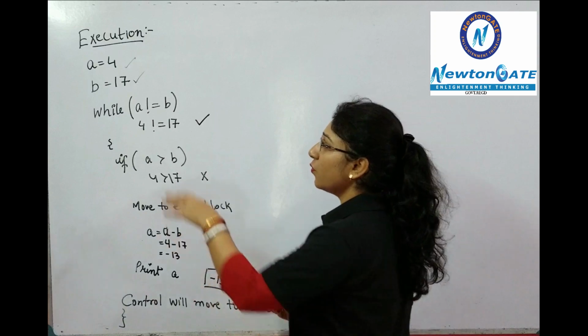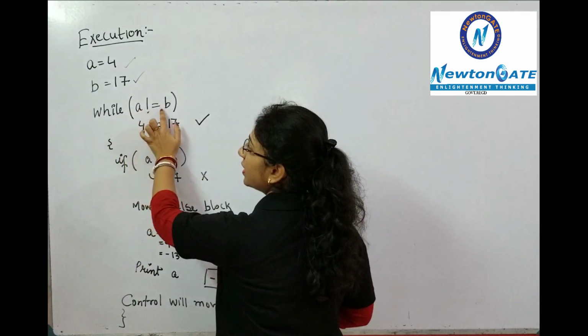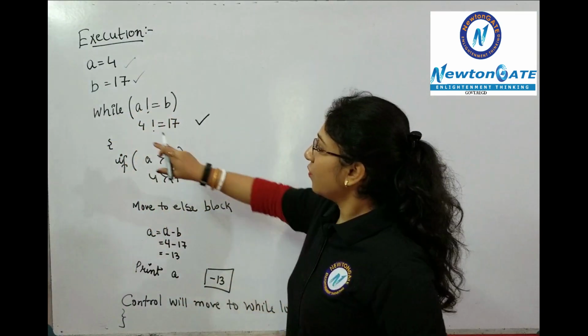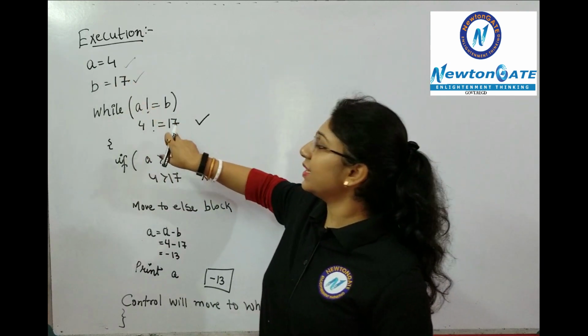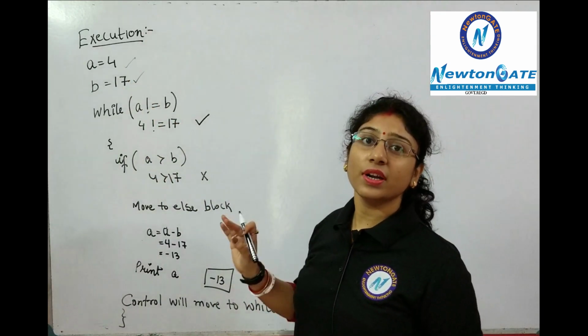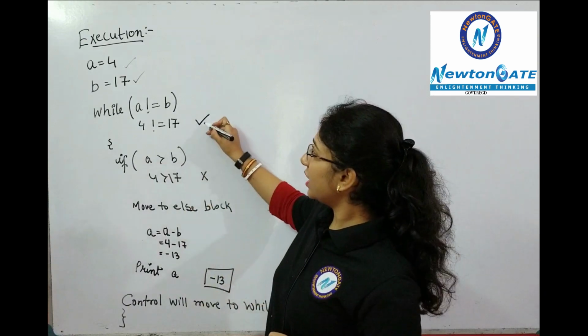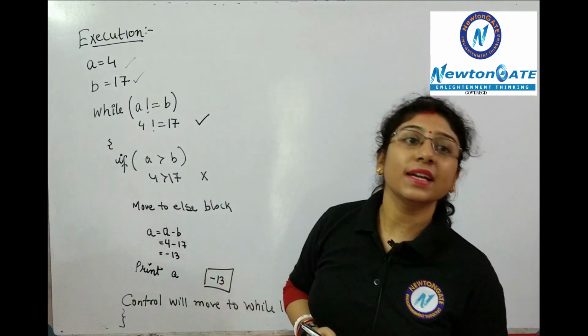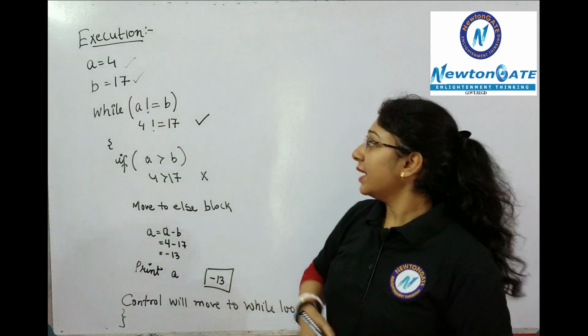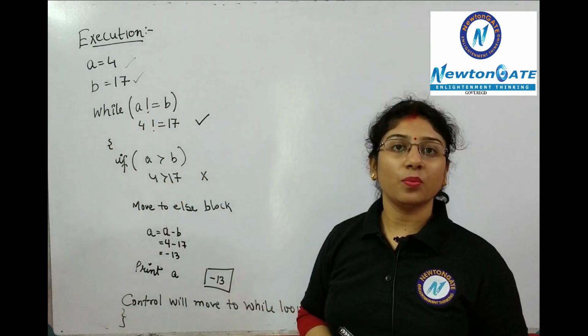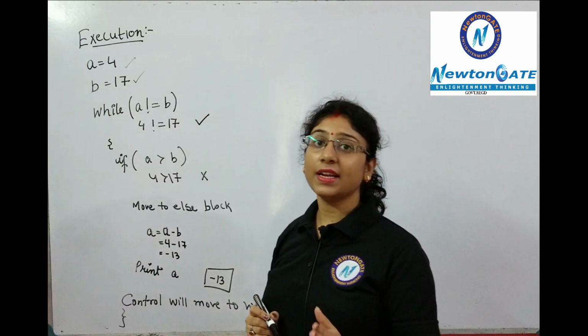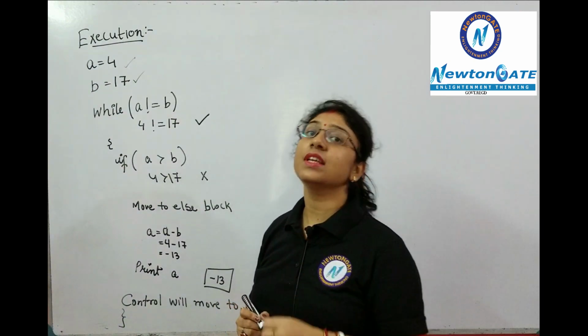So what is the loop? While A is not equals to B. The value of A is 4 and the value of B is 17. 4 is not equals to 17, so the condition is true. As the condition is true, the control will move inside the loop. Why? Because the condition is correct.